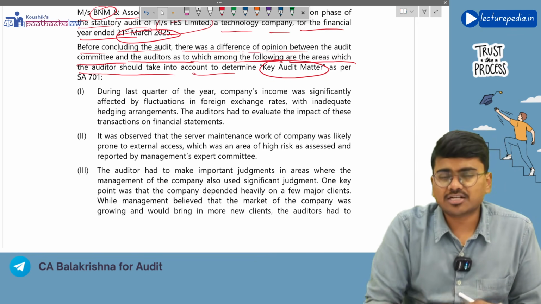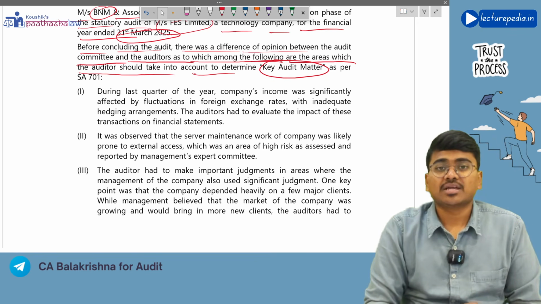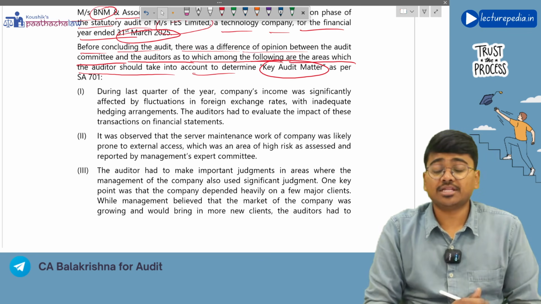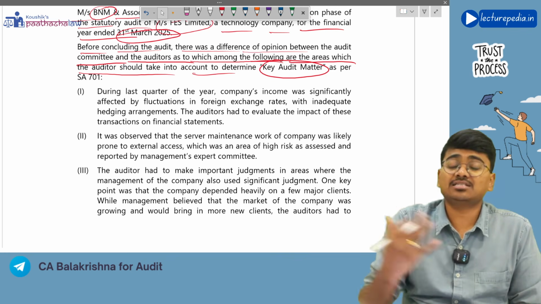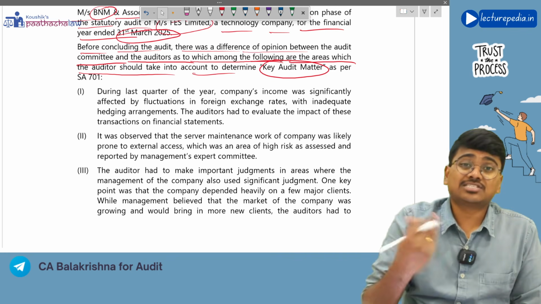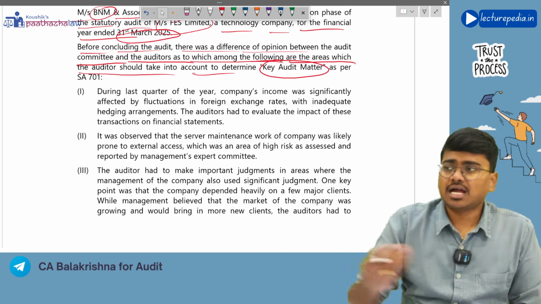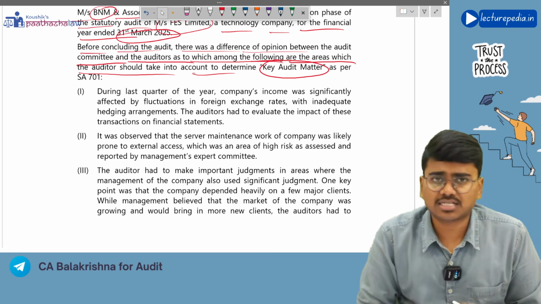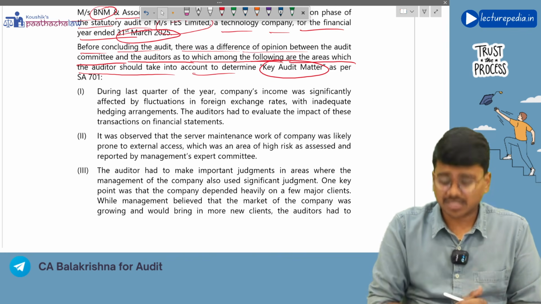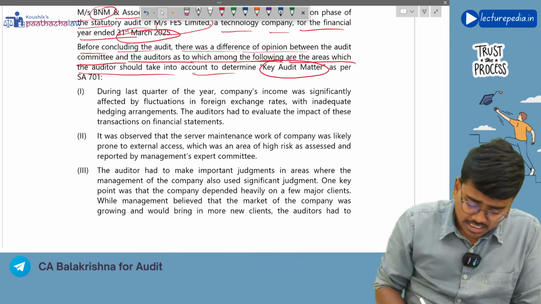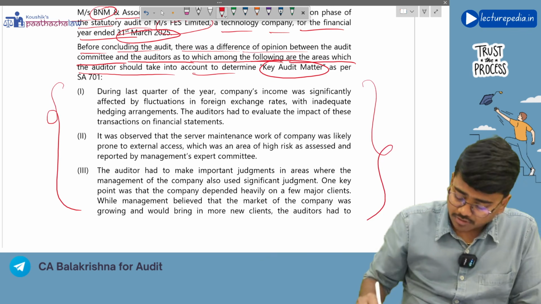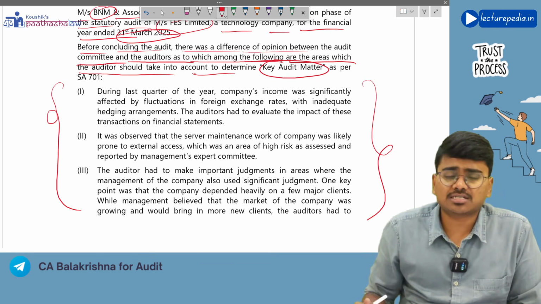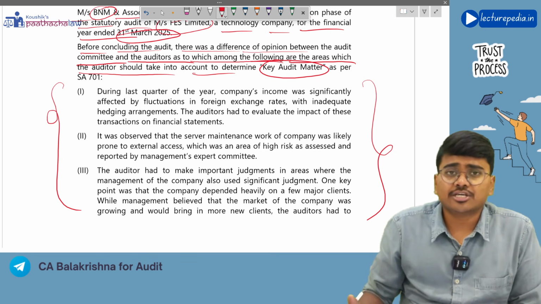So for such selection you have to consider three aspects: in which area significant judgment of the auditor was required, which area is of a higher risk of material misstatement, and whether any significant event or transaction has occurred during the year. These three things you will consider. So now they're asking which of these aspects have to be considered to be given as a key audit matter.